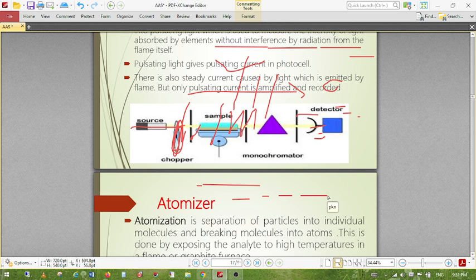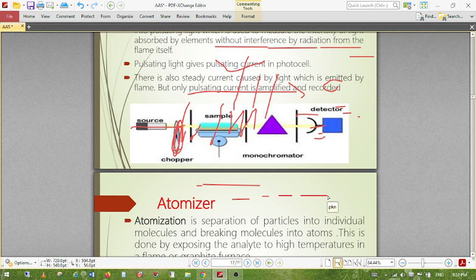Scattering and non-volatile salt particles also cause interference, as do peroxides and oxides; these are spectral interference. Background emission also has to be removed. That's why we run a blank sample, one or two times, so we can subtract the blank or the background interference.